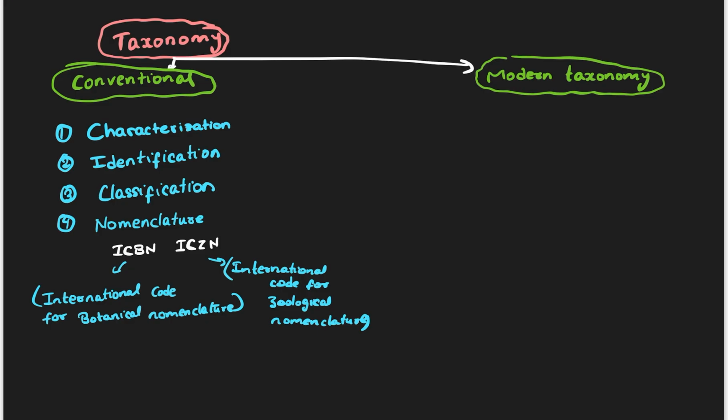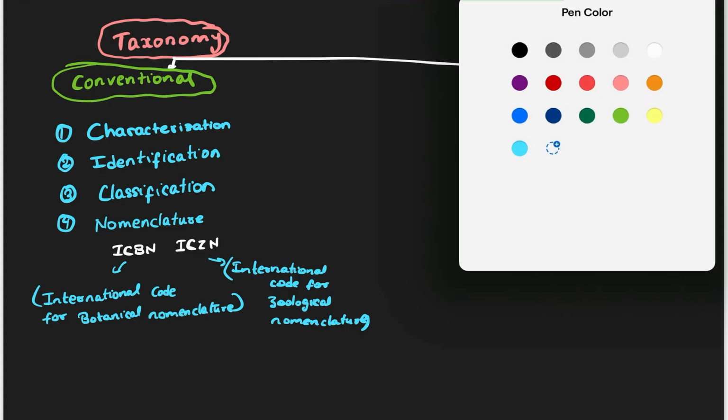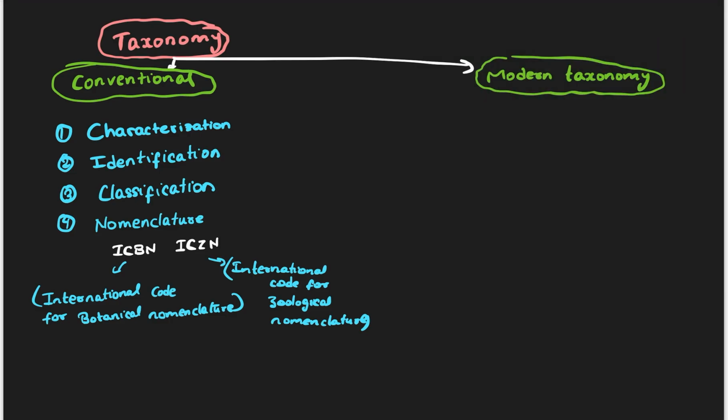Now how do we do the nomenclature first of all? What are the rules? How do we name organisms? Let's talk about that. So these two people gave us the rules. To name the organisms, the first rule is that there should be two names. That's why it is called binomial nomenclature.